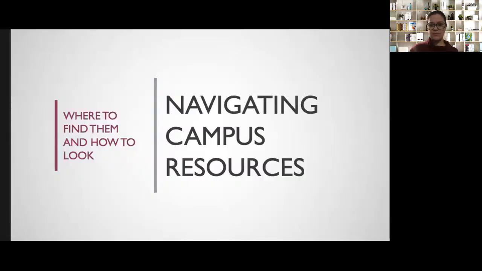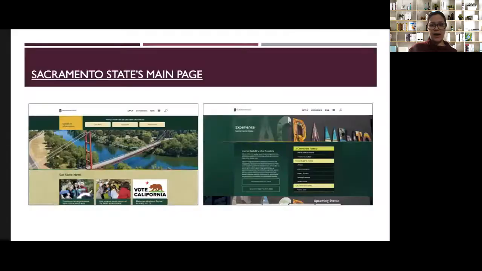Okay. The next item I want to briefly go over is campus resources. So there are many resources available to support you as a student, and it's really a shame to not take advantage of these while you're enrolled at Sacramento State. So we're going to talk about where they are and how to find them. So one of the easiest ways to find this is just to go to Sacramento State's main page. So if you log in through the My Sac State,